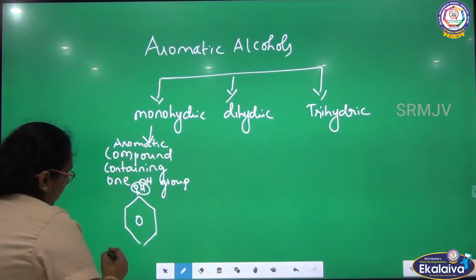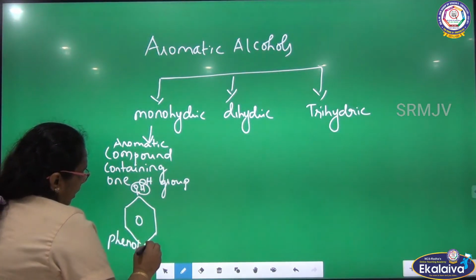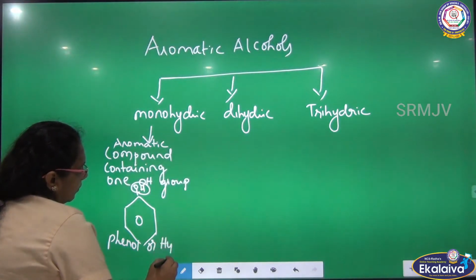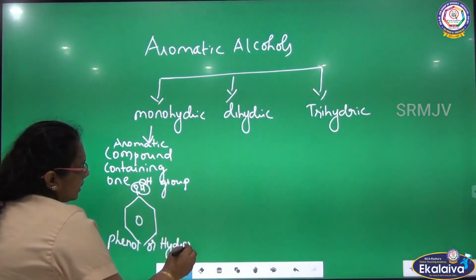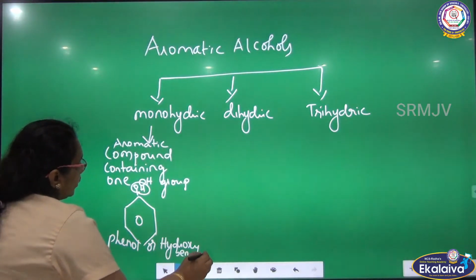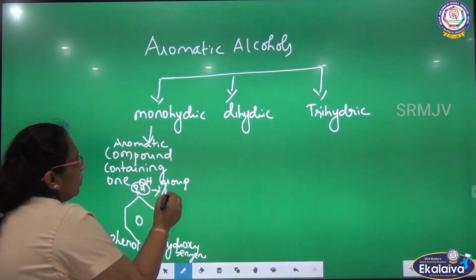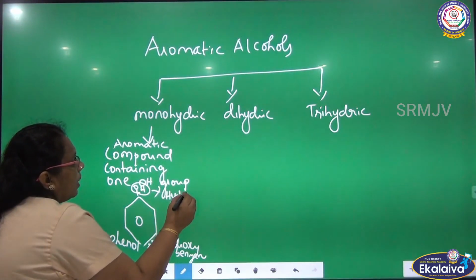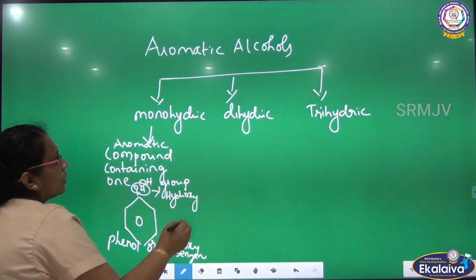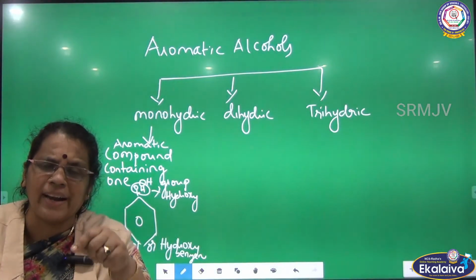What is the name of this compound? This can be phenol or it can be hydroxybenzene. So this is a hydroxy group and benzene is the parent here. So hydroxybenzene, or it can be called phenol. So this is an example of an aromatic monohydric alcohol.